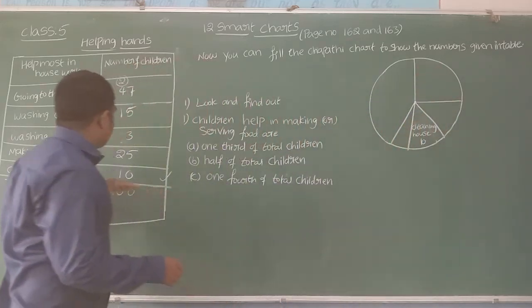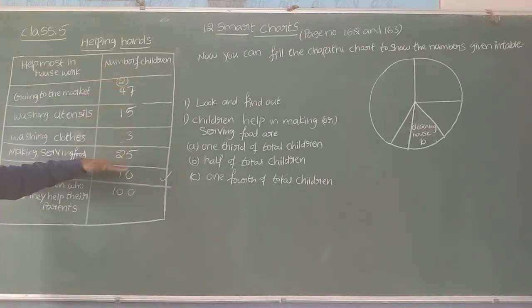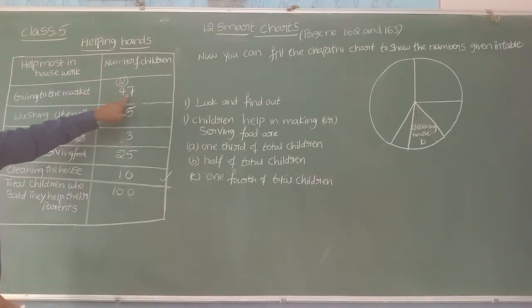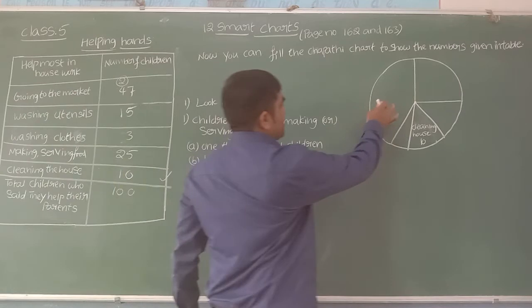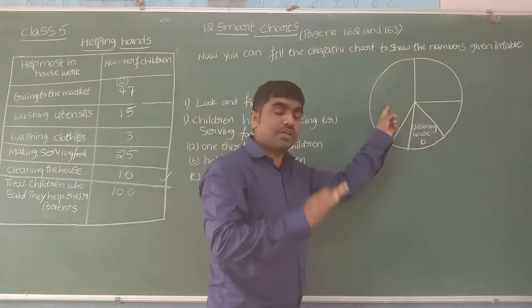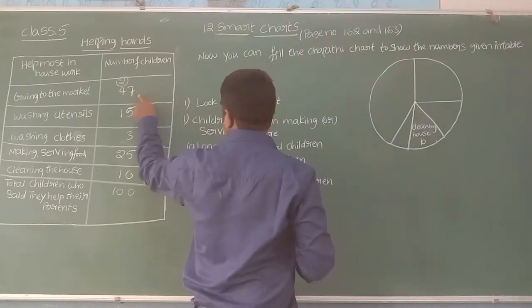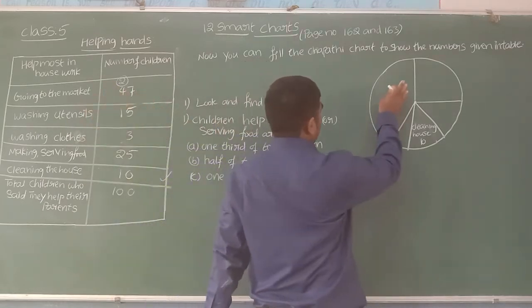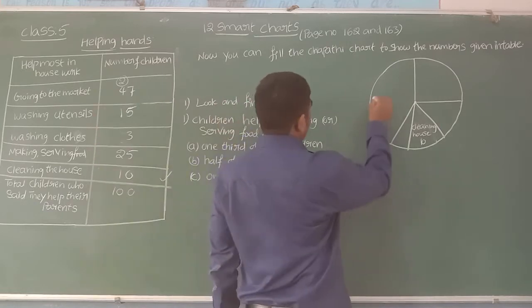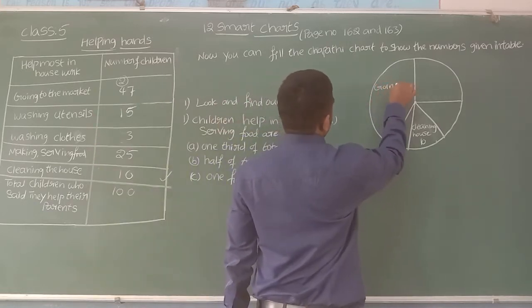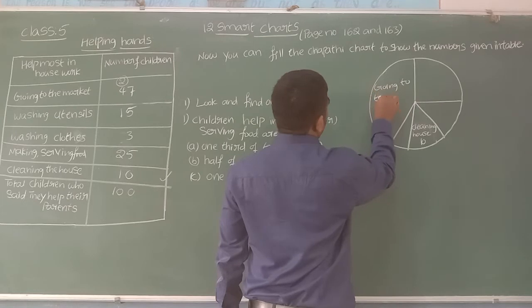Now from the remaining 4 numbers, can you tell me which is the big number? 47, going to the market. So this part contains more area, and in that more area we write the big number, which is going to the market. So this part will be for going to the market.